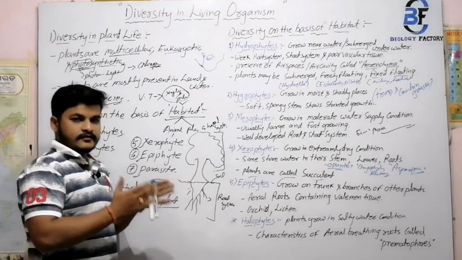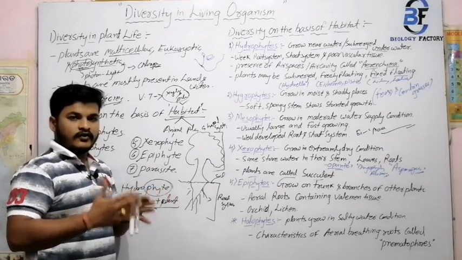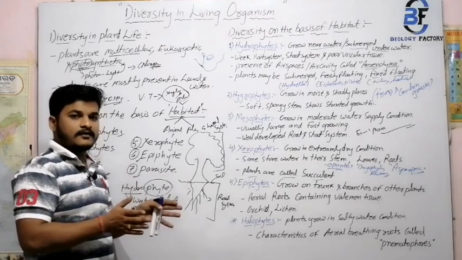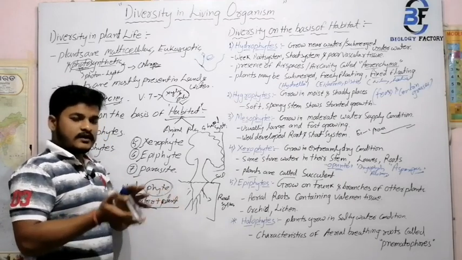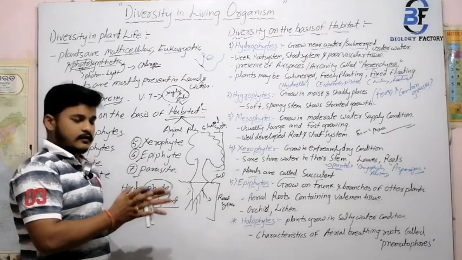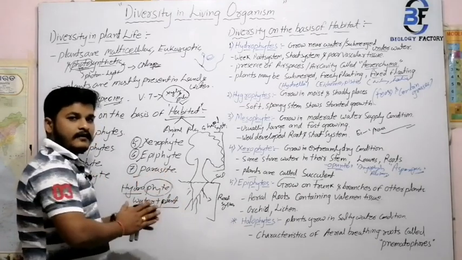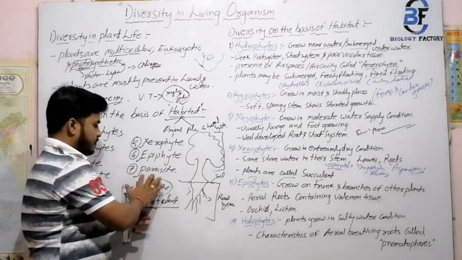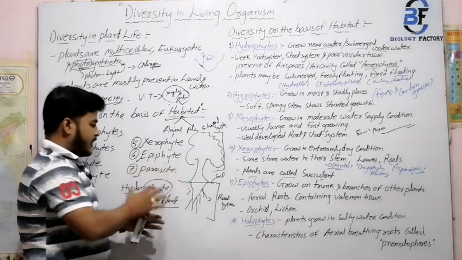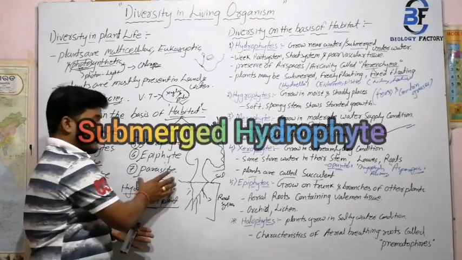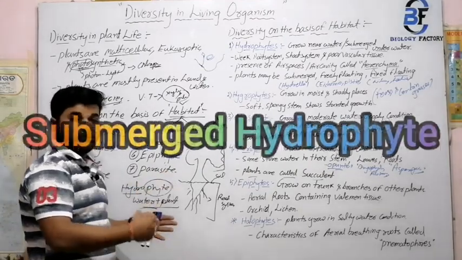If we try to live in others' home, depending on other persons for all their food, that means the plants which come under this parasite have no tissues which develop food, and for the food they just depend on others.